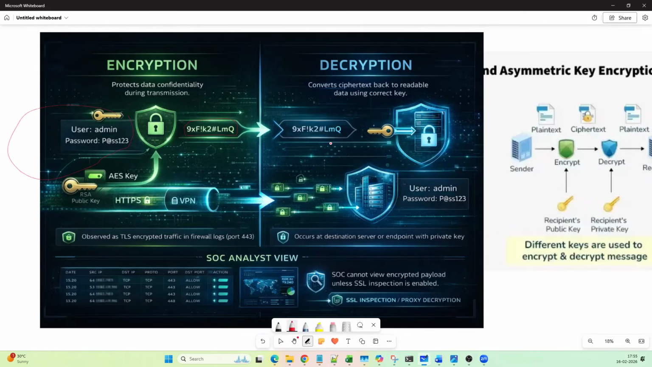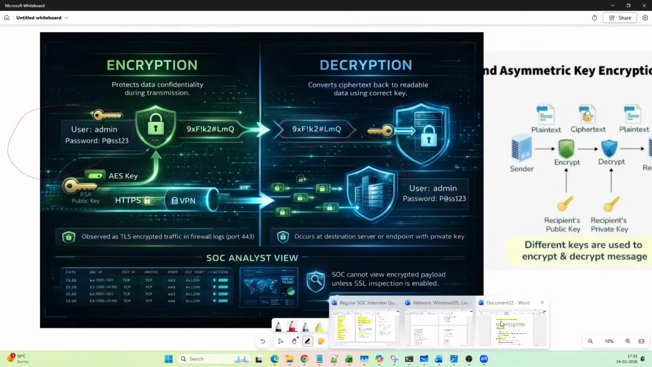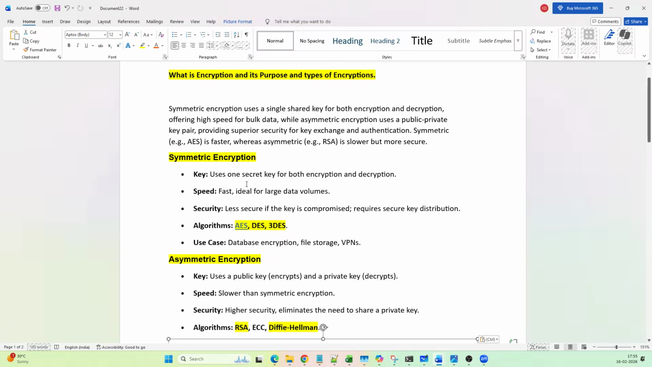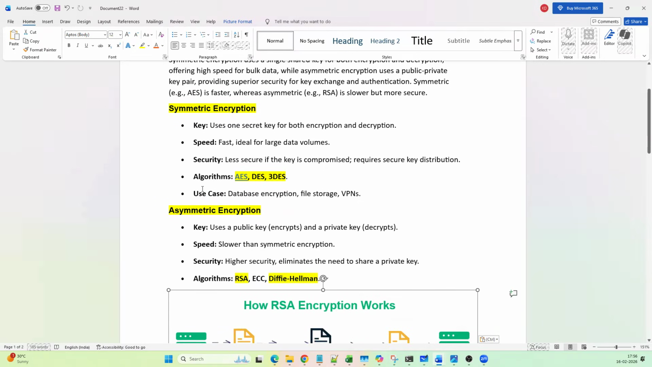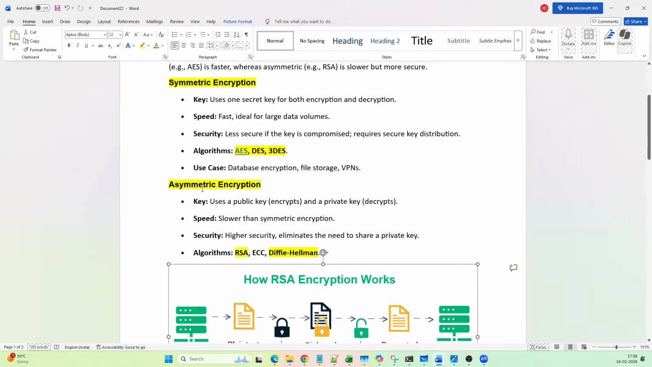When the data reaches the destination or the receiver, the encrypted data or ciphertext will again be converted into plain text. So this concept is called encryption and decryption. What is the purpose? To protect the confidentiality of the data. Now coming to the types of encryption, there are two different types: one is symmetric encryption and the other is asymmetric encryption. So what is the difference?